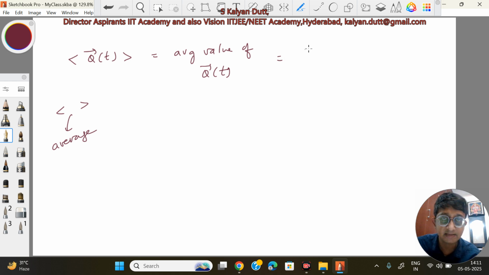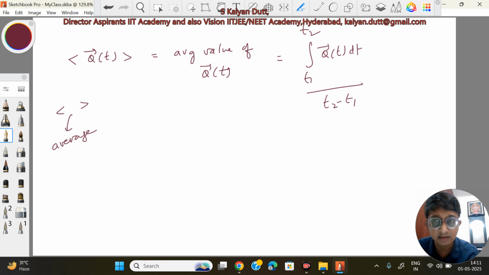Again, in the same line as scalar, we define it. You integrate that quantity with respect to time from some t1 to t2 and divide by the time interval. So we are calculating the average here from time t1 to time t2. Average must always be calculated in a certain time span or a time interval. So we are doing that. So that's how you find average.